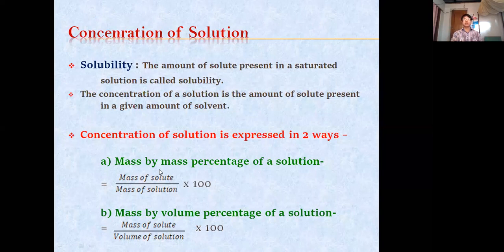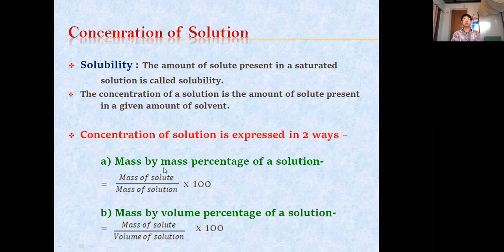One is mass by mass percentage of a solution, and the second one is mass by volume percentage of a solution. So these two you have to remember. So this is a formula, mass of solute by mass of solution.